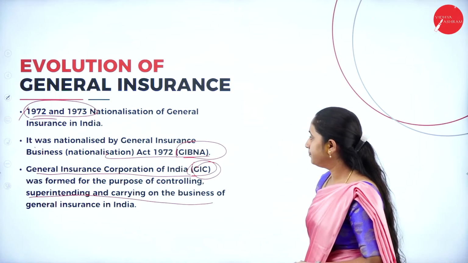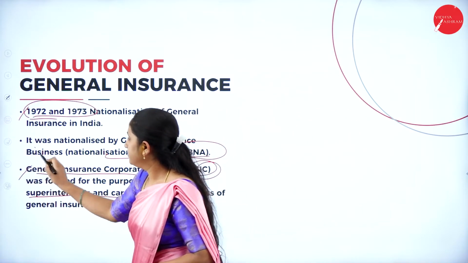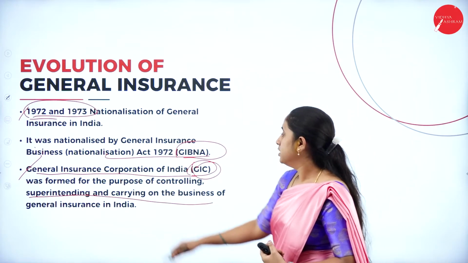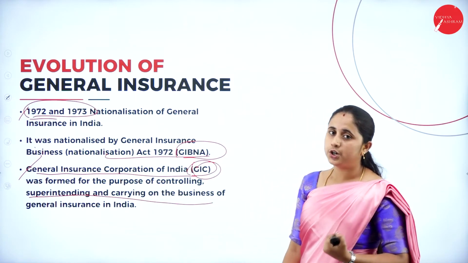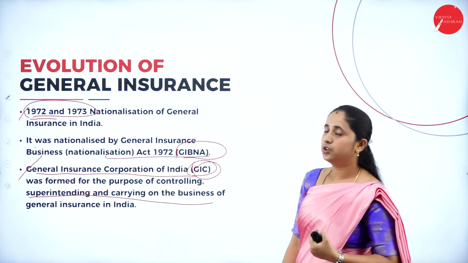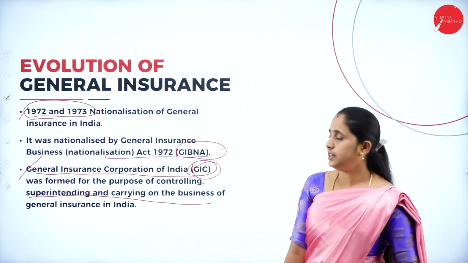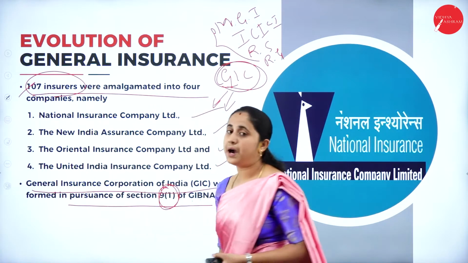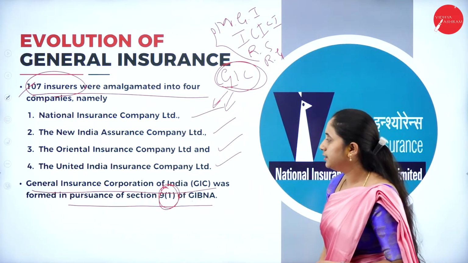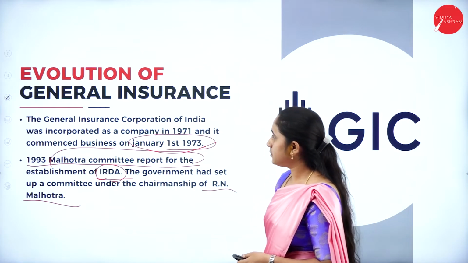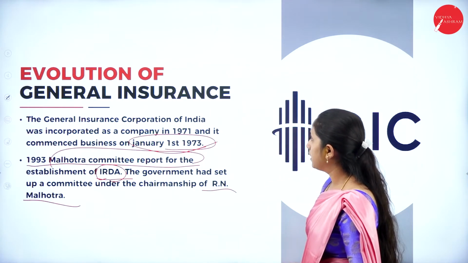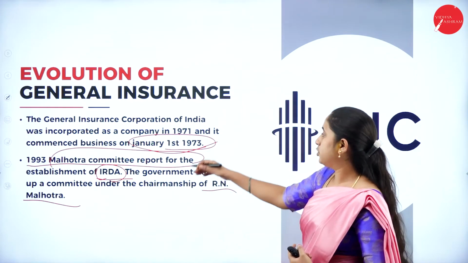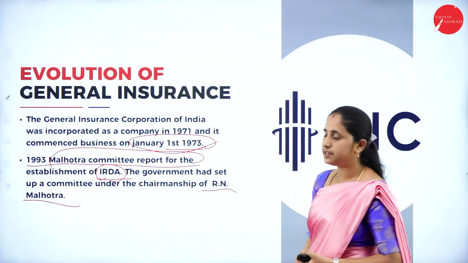After that, the General Insurance Corporation of India is formed in order to supervise and carry on the business of general insurance in India. Then 107 insurers were amalgamated. This point is also important. Then the General Insurance Corporation of India was incorporated as a company in the year 1971.